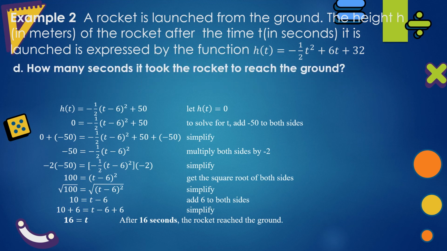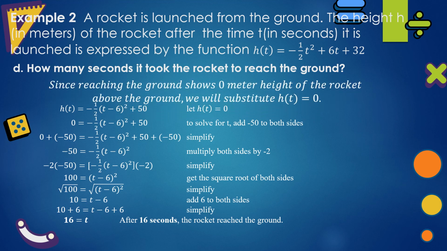How many seconds did it take the rocket to reach the ground? Since reaching the ground shows 0 meter height of the rocket above the ground, we will substitute 0 to h at t. To solve t, add negative 50 to both sides. 0 plus negative 50 is negative 50. 50 plus negative 50 is 0.